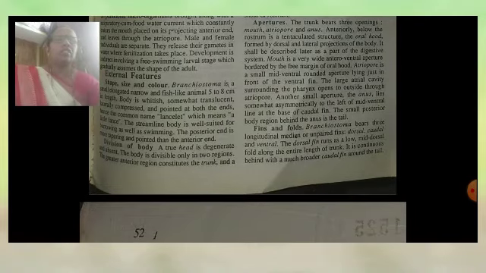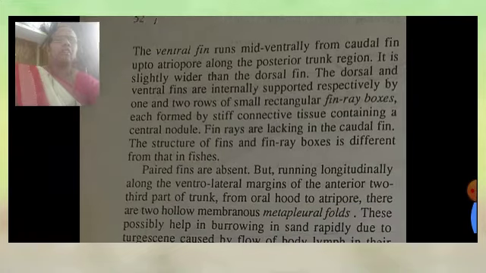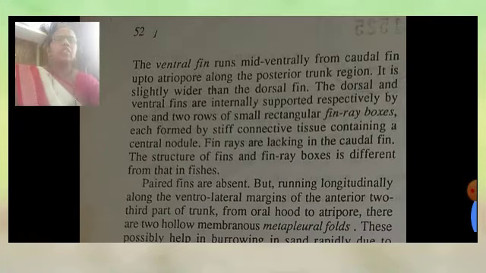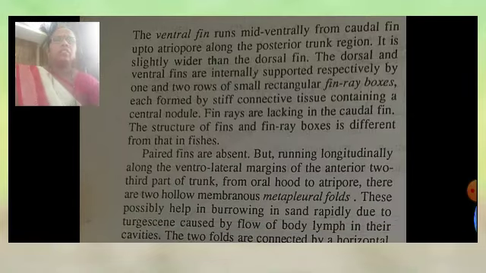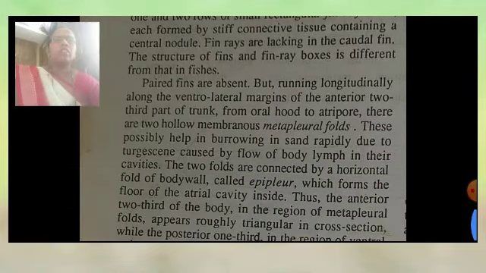Then also present are the fins and folds. Branchiostoma has three longitudinal median or unpaired fins: dorsal, caudal and ventral. The dorsal fin runs as a low mid-dorsal fold along the entire length of the trunk. It is continuous behind with a much broader caudal fin around the tail. The ventral fin also runs mid-ventrally from the caudal fin. Fin ray boxes are present; paired fins are absent.